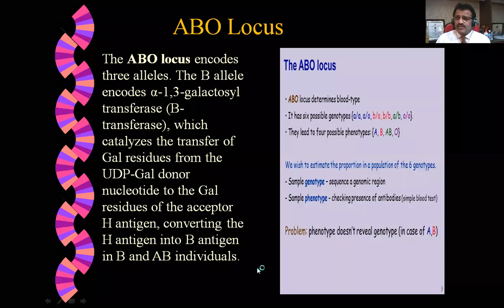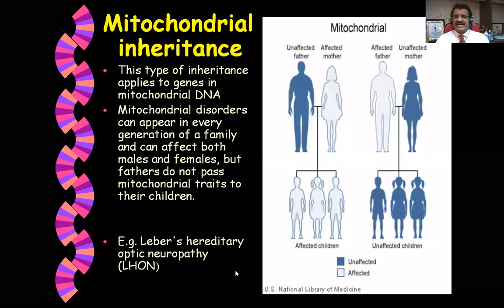Now we will go to the next category, the last in this study, that is mitochondrial inheritance, and the disease is LHON, what you call Leber's hereditary optic neuropathy.